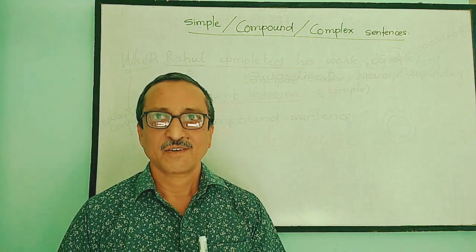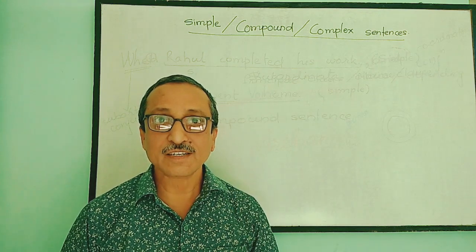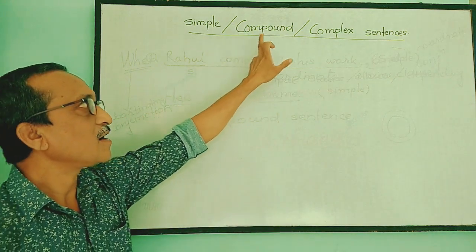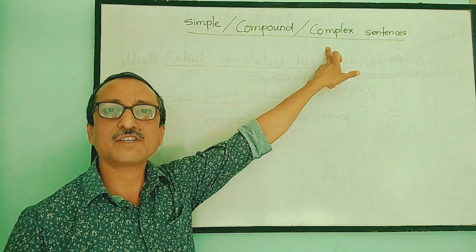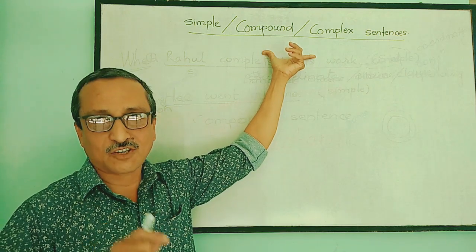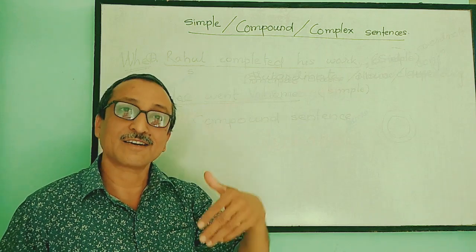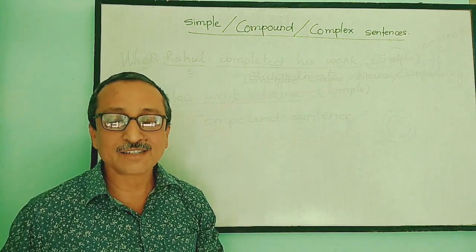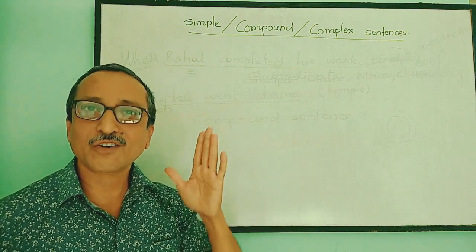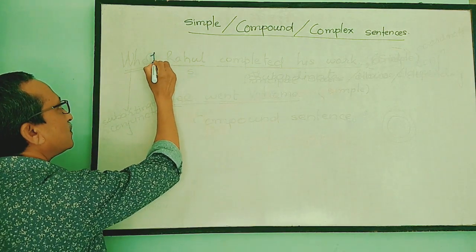Today we will see about simple, compound and complex sentences. What is a simple sentence, what is a compound sentence and what is a complex sentence? Right? Let me tell you. These are the types of sentence based on structure. The structure of every sentence changes. That makes it a simple sentence, a compound sentence or a complex sentence. Let us study one by one. So, see this example.